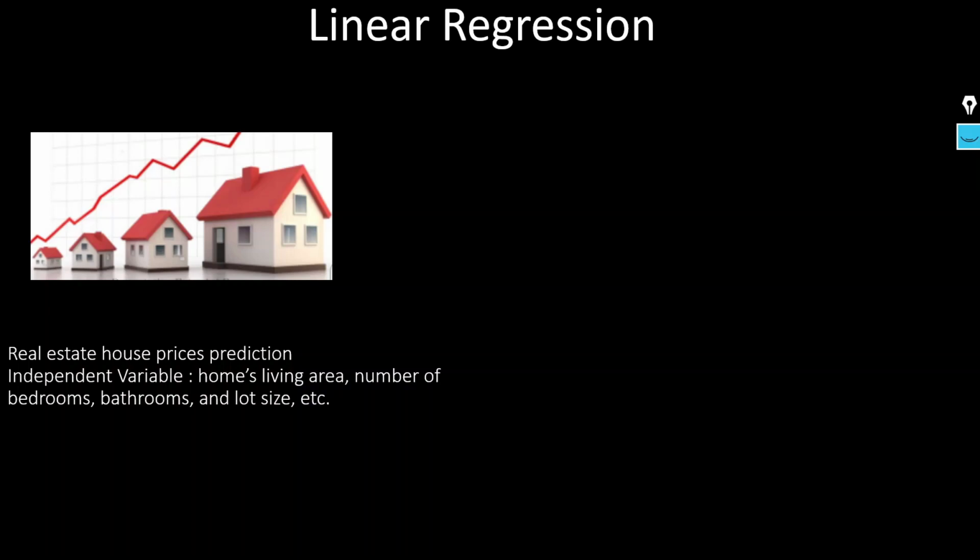It means it will provide you the expected price we can get in that particular locality. So it helps us to make a decision, because we are going to buy a house, and this model can help us make that decision.